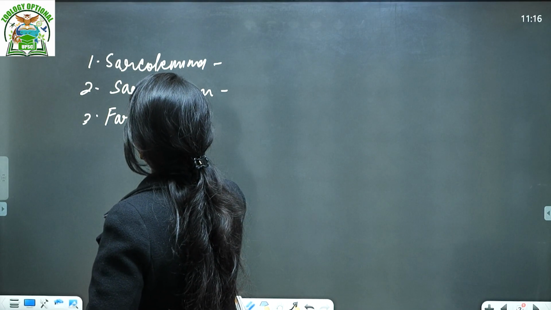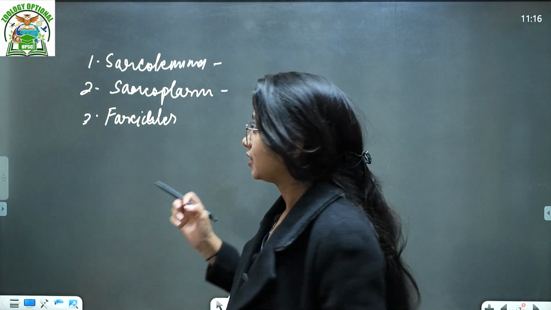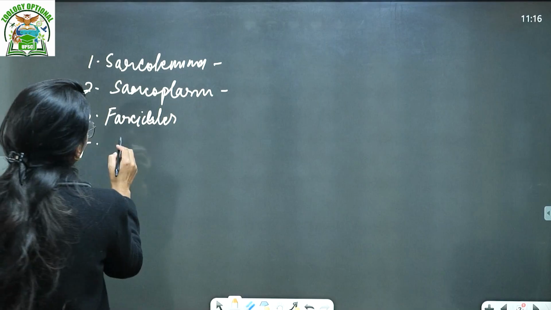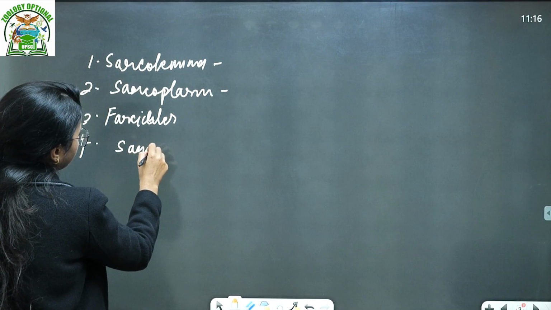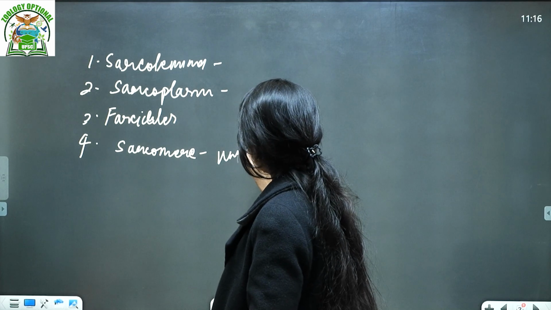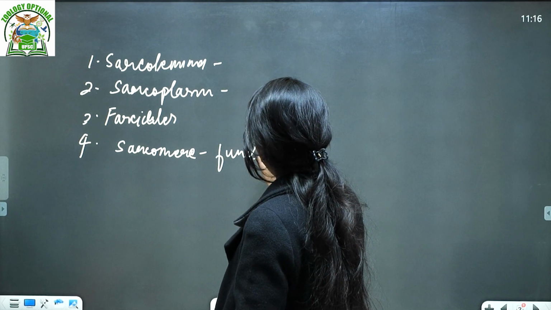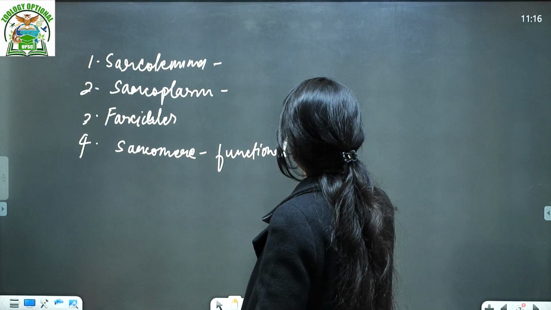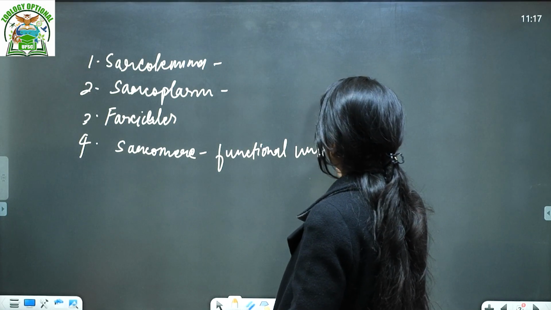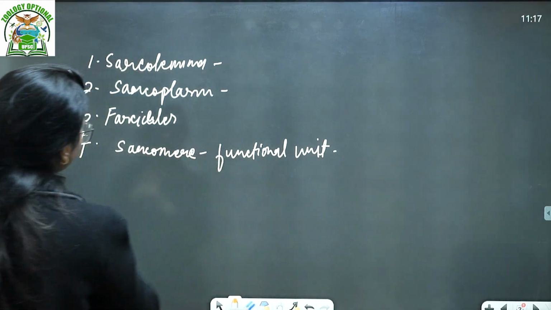This is a single nuclear fiber structure. Then we talk about the sarcomere. Sarcomere is a unit, or you can say the functional unit of the muscle fiber. Of course, I will show where the sarcomere is. These are some of the things.